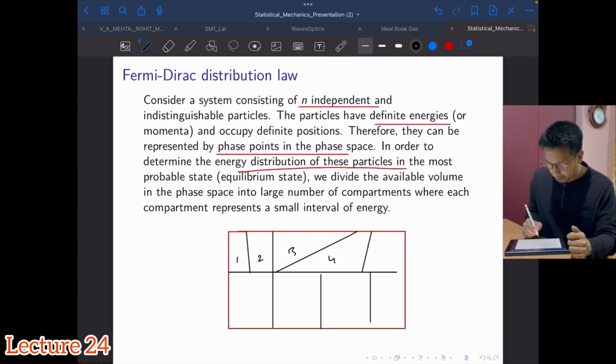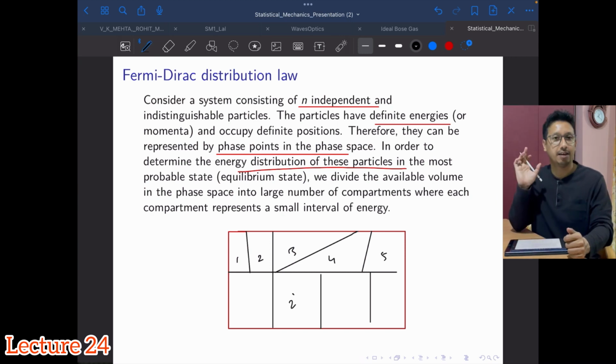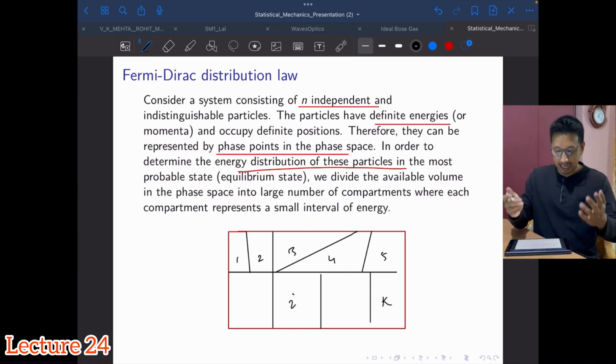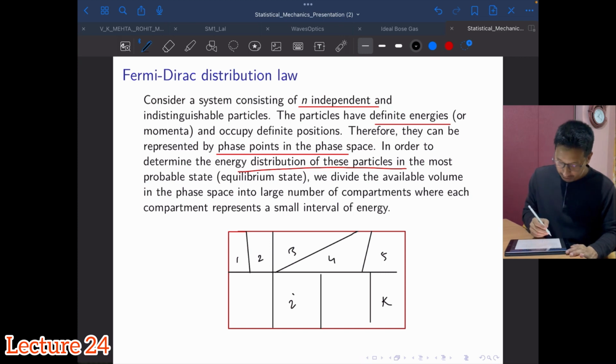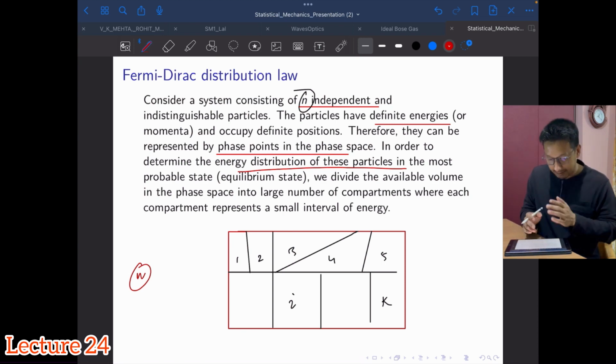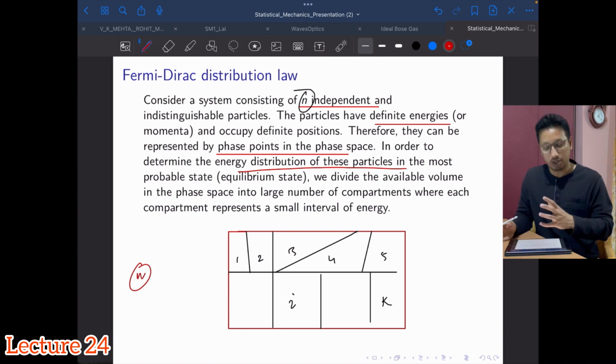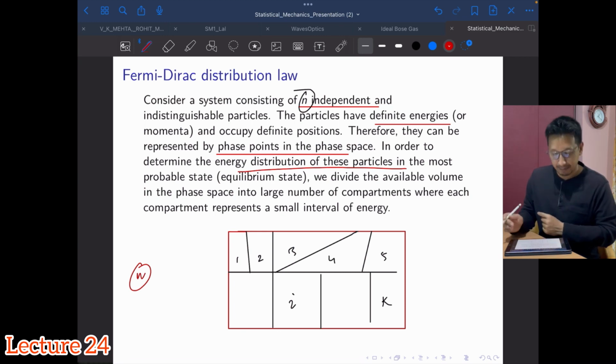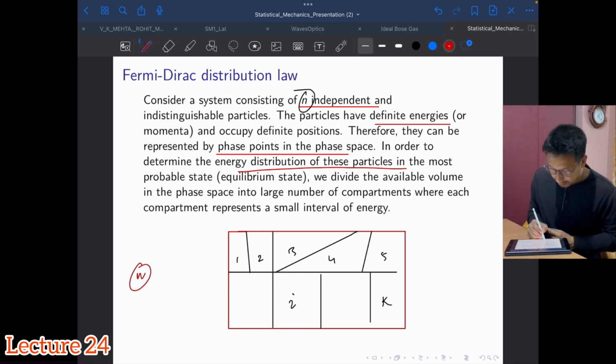So I have an ith compartment, and the last compartment let it be k. The idea is that I have a total of n fermions to be distributed in this volume, which has k compartments of unequal size.